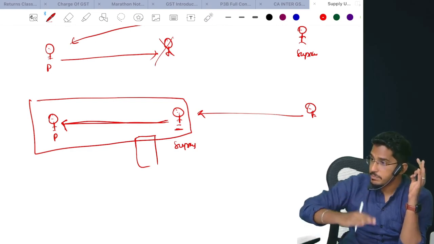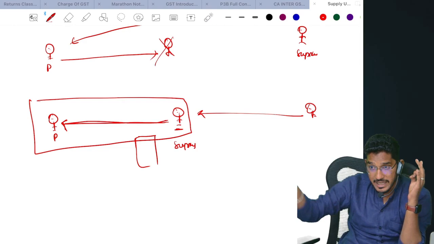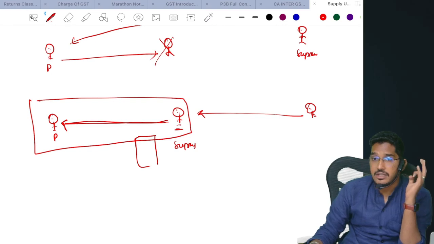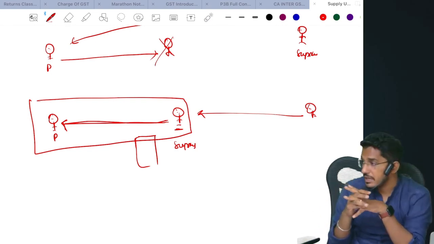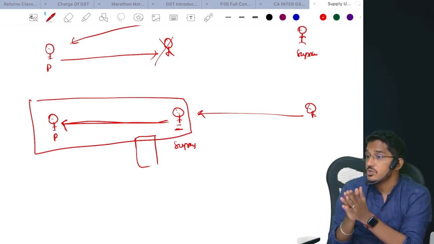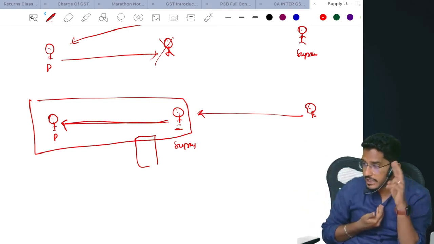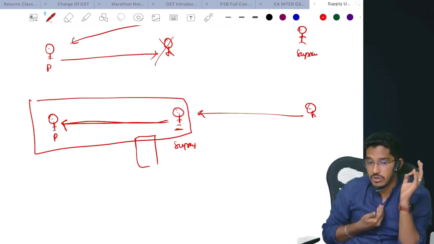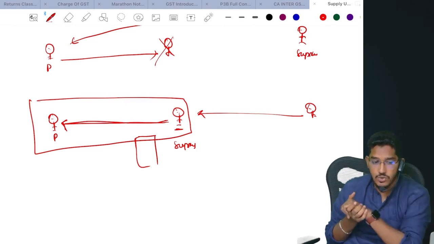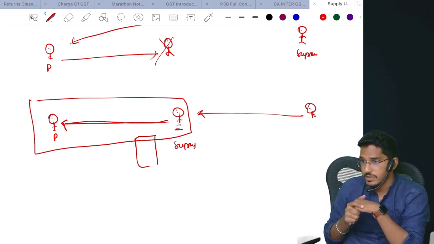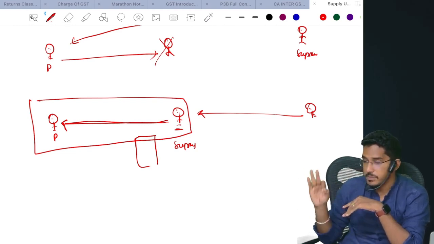Supply of goods by principal to agent or agent to principal. But only those agents will get covered under section 7 subsection 1 clause C, para number 3 of schedule 1, who are giving the invoice in their own name, either for making further supply or for procuring. In any of the cases, the agent must have the authority to give the invoice in his own name. Only those agents will fall under section 7 subsection 1 clause C. Understood?